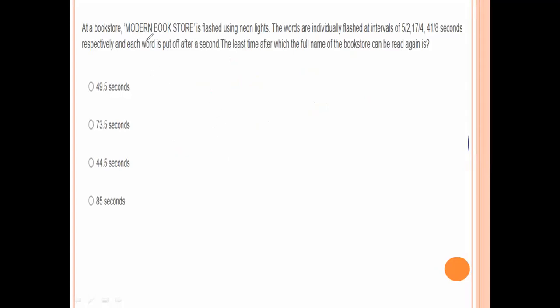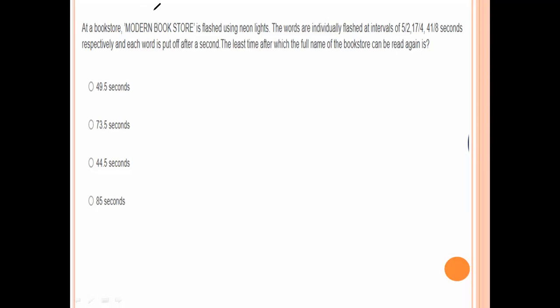A modern bookstore's name is flashed using neon lights. The words are individually flashed at intervals of 5/2, 17/4, and 41/8 seconds, respectively. Each one is put off after a second, which means we add one more second. The question asks for the last time after which the full name of the bookstore can be read again.